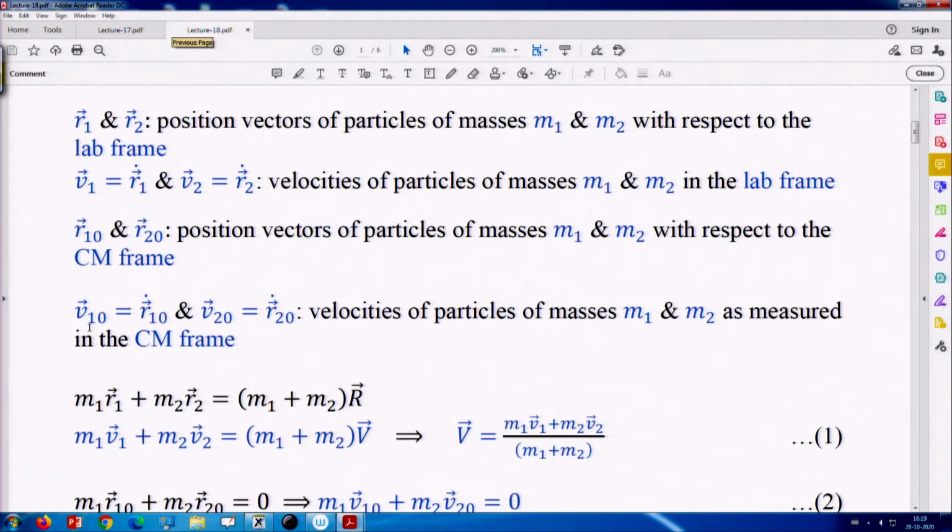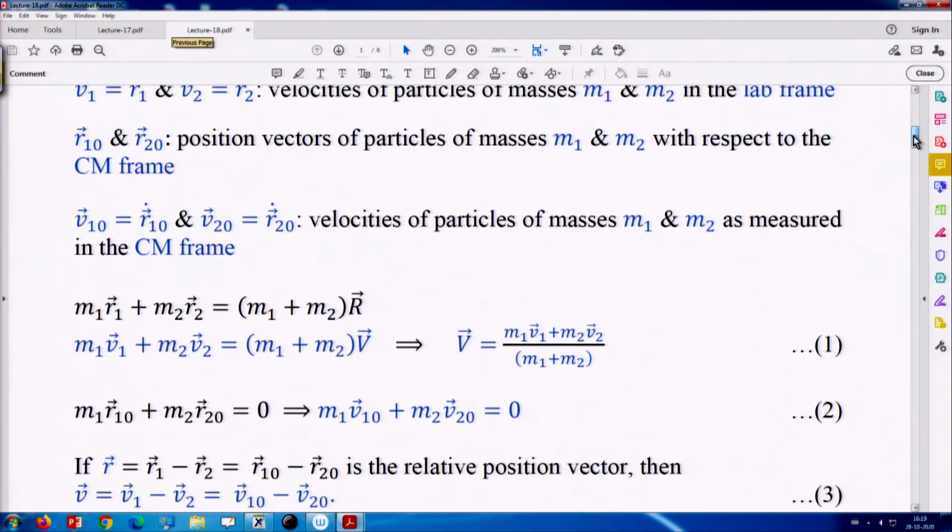So, v10 is r10 dot and v20 is r20 dot. These are the velocities of the two particles as measured from the center of mass frame of reference.